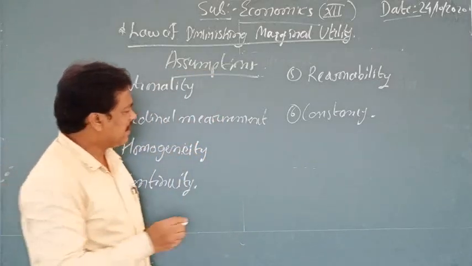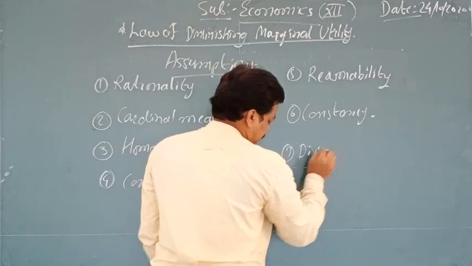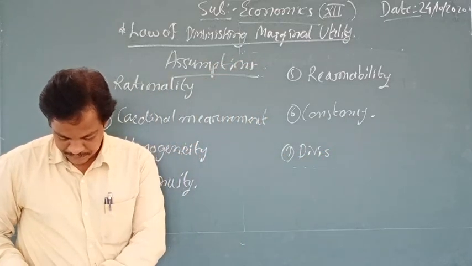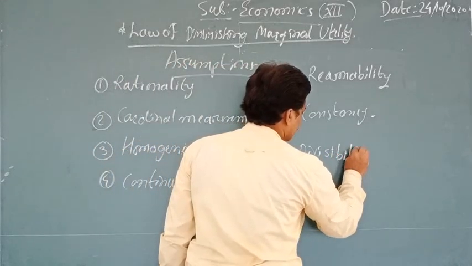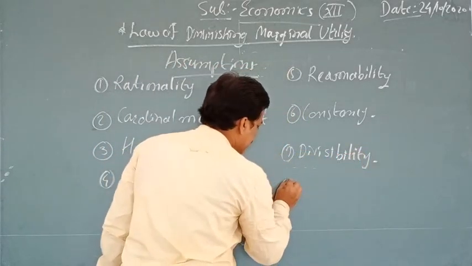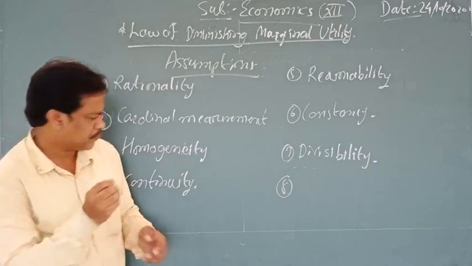Point number 7, divisibility. And the last point is the single want.